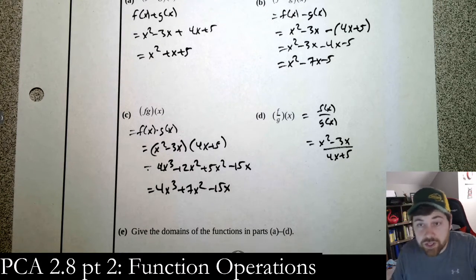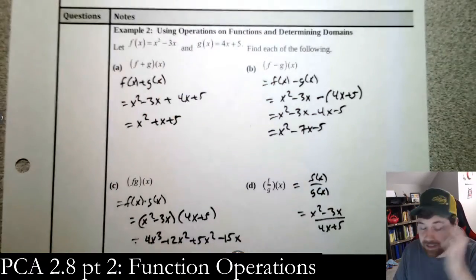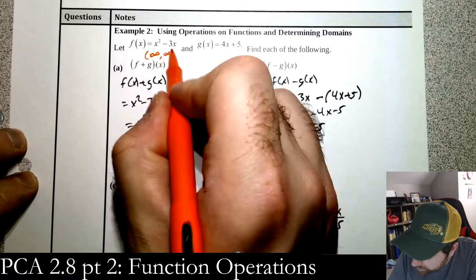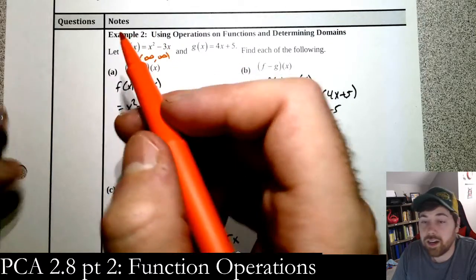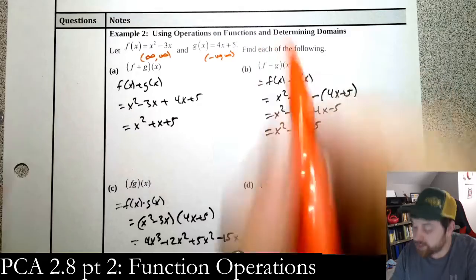Okay, so now for part E, it says find the domains. We'll do that in orange. Now, again, the domain is going to be the more restrictive of the two, okay? But they're pretty easy because the domain of this one is going to be all reals, right? Just a polynomial, right? This is going to be a parabola. The domain is all the real numbers. Same thing here, okay? So these are really nice.